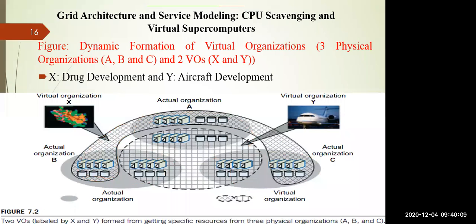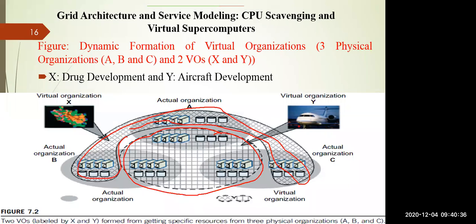So you can see that it is divided. The resources of the 3 physical organizations are taken, and from them we are creating 2 virtual organizations. One virtual organization, you can see, is solving your drug development work, and this virtual organization is meant for your aircraft development, right?